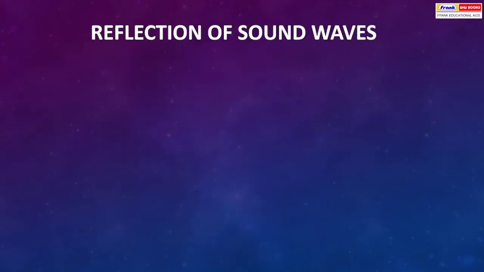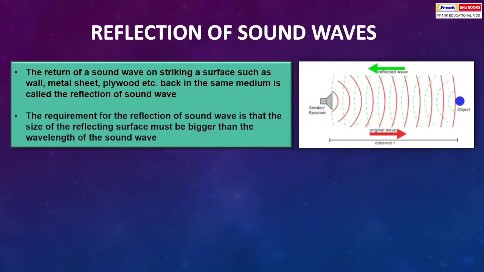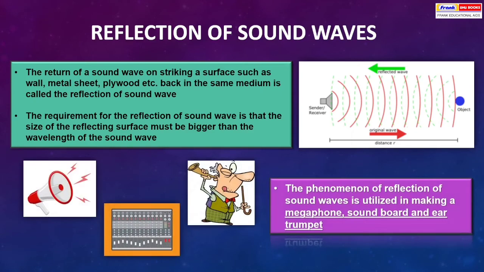Reflection of sound waves. The return of a sound wave on striking a surface such as a wall, metal sheet, plywood, etc., back in the same medium is called the reflection of sound wave. The requirement for reflection of sound wave is that the size of the reflecting surface must be bigger than the wavelength of the sound wave. The phenomenon of reflection of sound wave is utilized in making a megaphone, soundboard, and ear trumpet.